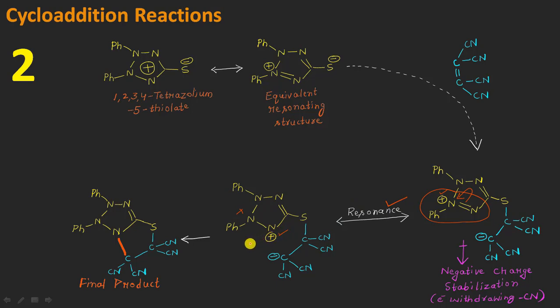And once again, an intramolecular type of cyclization will take place here, because the nitrogen here is having a positive charge and this carbon atom here is having a negative charge. You can see here a new bond formation will take place in this way, resulting in the formation of a 5-membered stable ring here, such that this molecule will be the final product in this kind of mechanism. Okay, so basically this mechanism here is exactly similar to the mechanism of the reaction which we have discussed previously, right? The only difference is in the substrate molecule, I mean this one here, right?